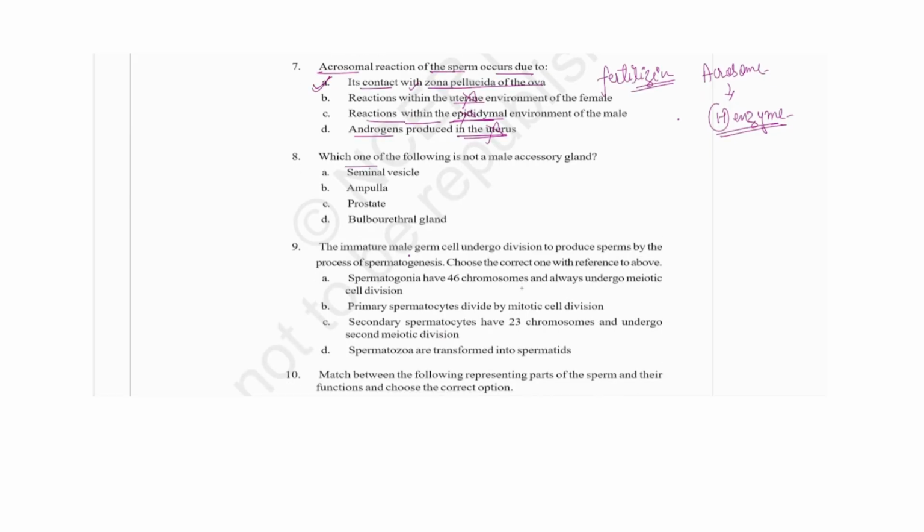Next is: which one of the following is not a male accessory gland? They are asking about the seminal vesicle. Okay, the male seminal vesicle we have seen. Prostate and bulbourethral, these three, just now as I told you in the previous question also, these three we have seen. But the ampulla is the region where fertilization takes place. Fertilization takes place in the female reproductive system. Right, so we will go with the first one because they are asking which is not a part of the male accessory gland.